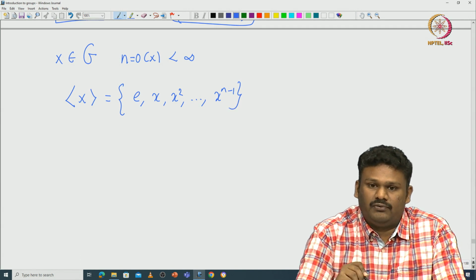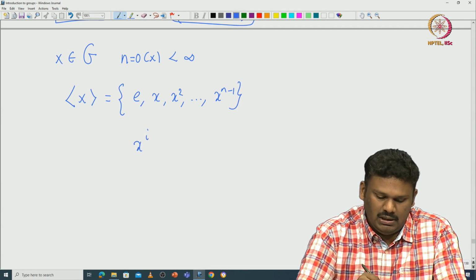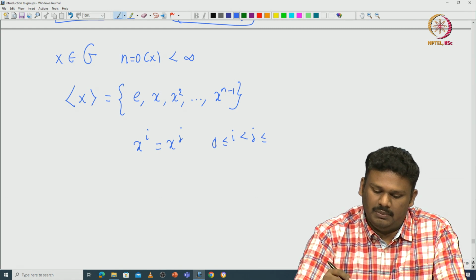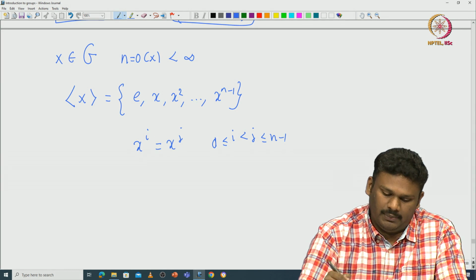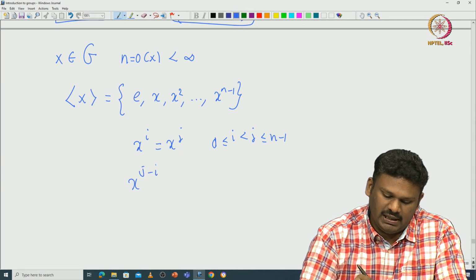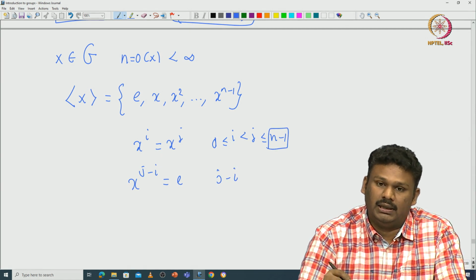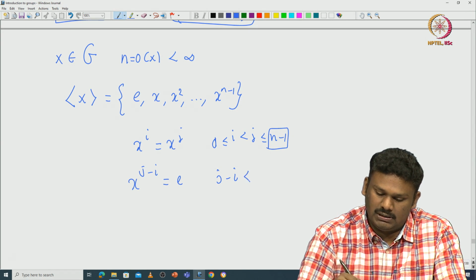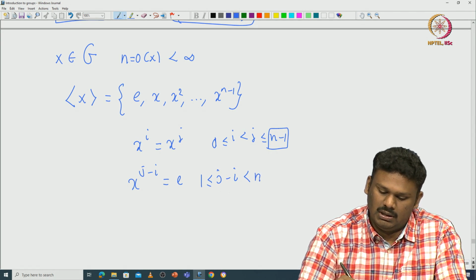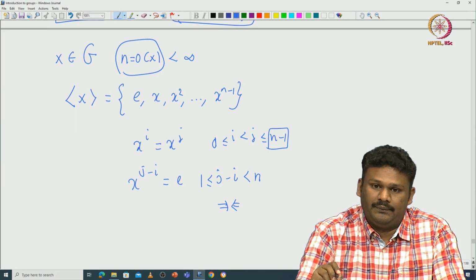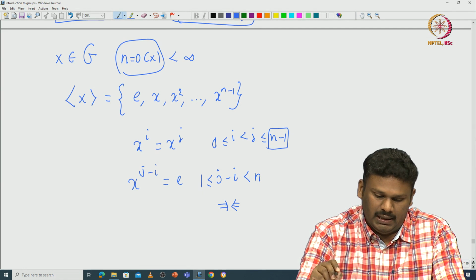Why? Because if there is some power x power i equal to x power j with i less than j, between 0 and n minus 1, then x power j minus i will become identity. But j minus i is greater than or equal to 1 and less than n, which is a contradiction, because n is the smallest number such that x power order of x is identity.